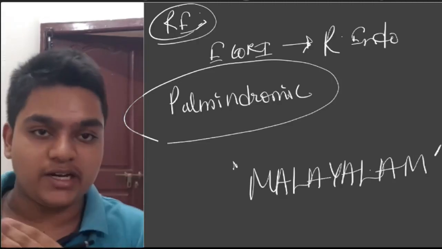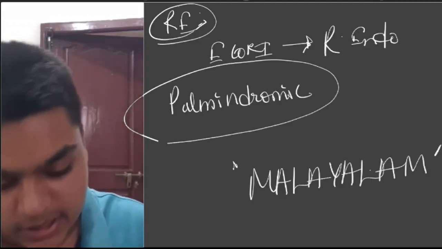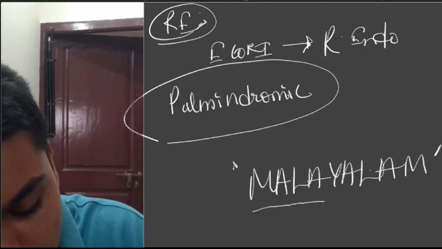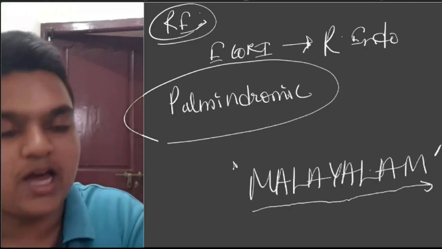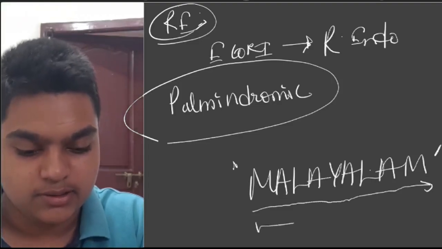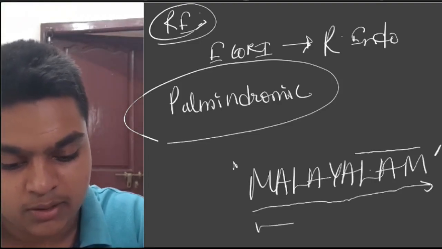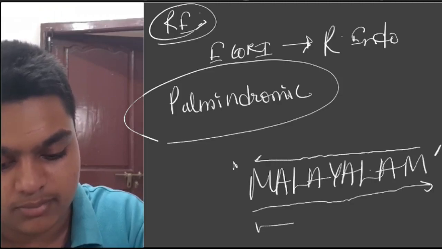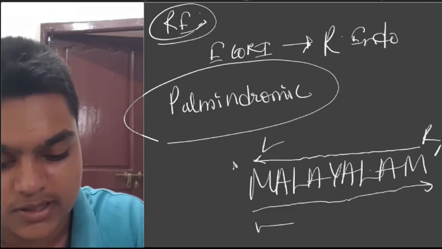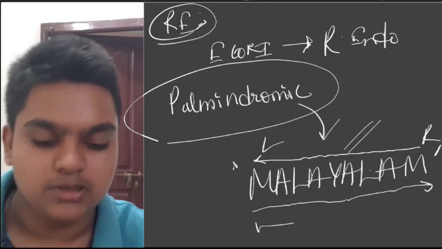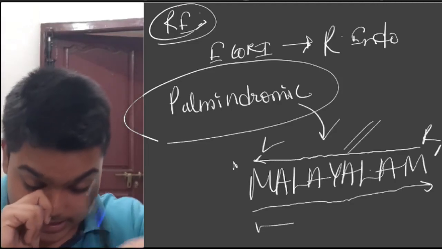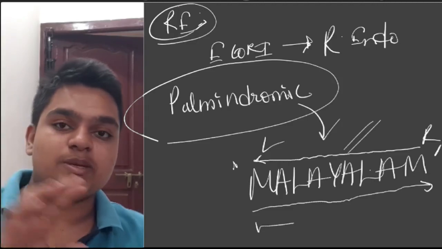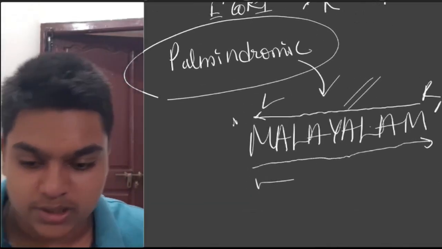If you read from right to left, the same word Malayalam comes. The same way, this sequence is a palindrome. As well as if you are a Telugu student.